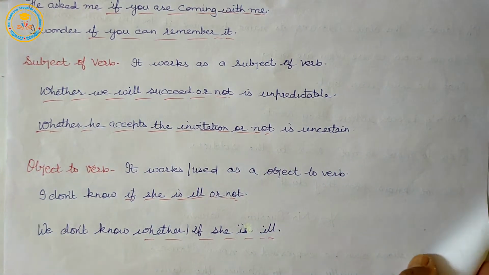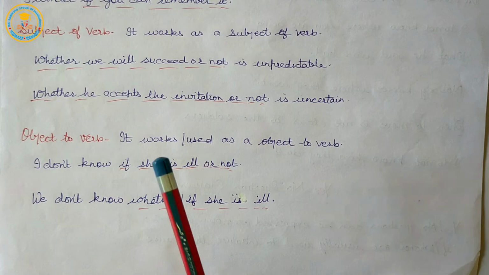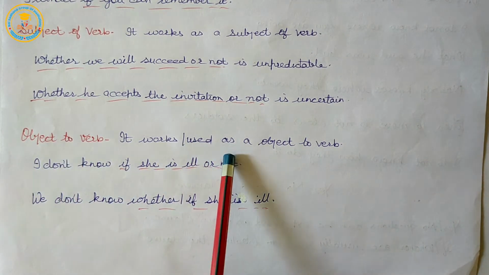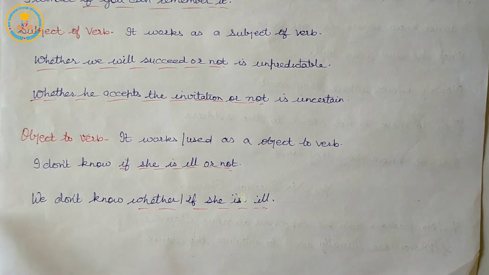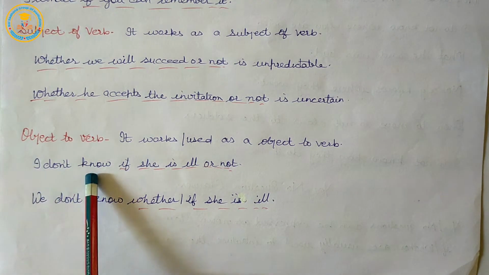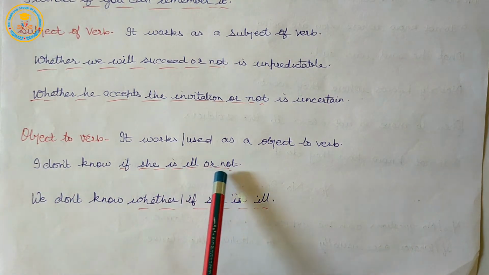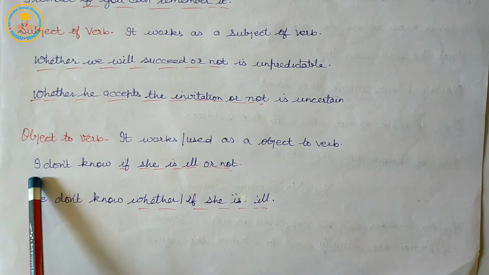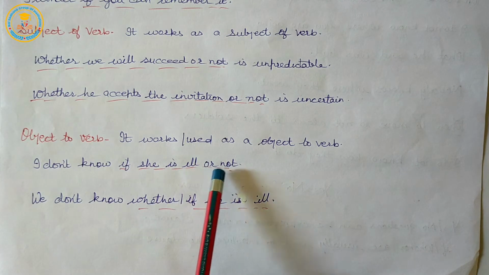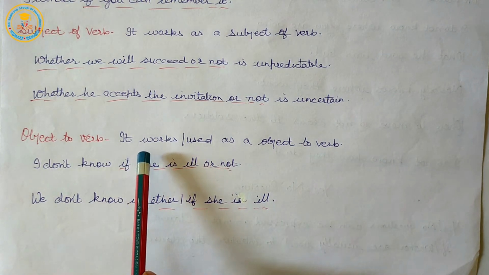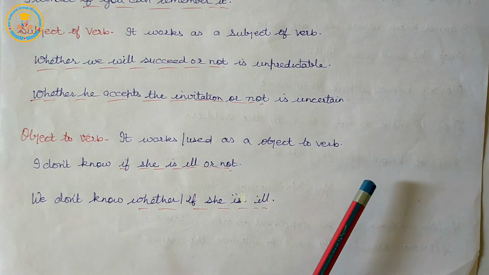So, object to verb. It is used as an object to verb also. I don't know if she is ill or not.